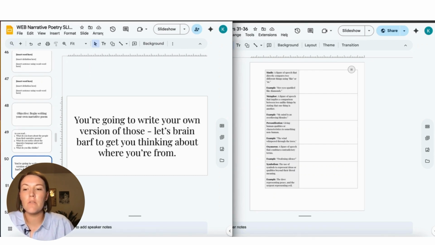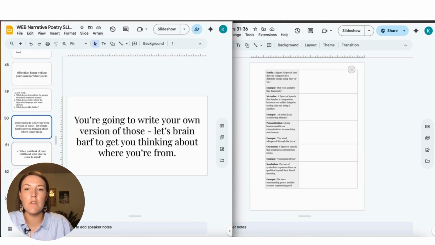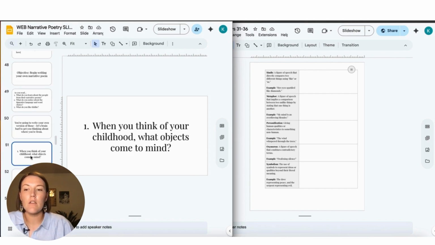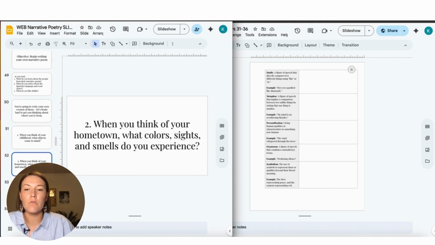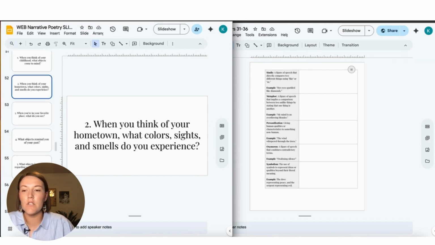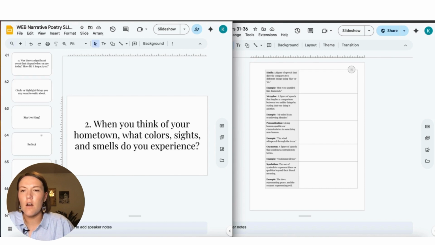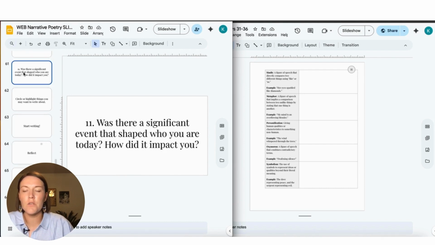So I'm just going to give them a whole bunch of questions to get them thinking about where they're from. Feel free to change anything. And they can either talk about these in groups and write notes, or they can just write notes quietly, however you want to do it. But here's a bunch of questions to get them thinking. So when you think of your childhood, what objects come to mind? When you think of your hometown, what colors, sights, and smells do you experience? And there are 11 of those, so I'm just going to go through 11 of those.